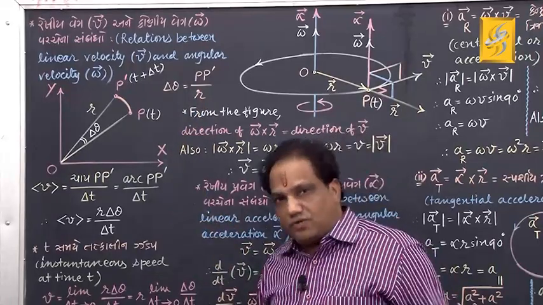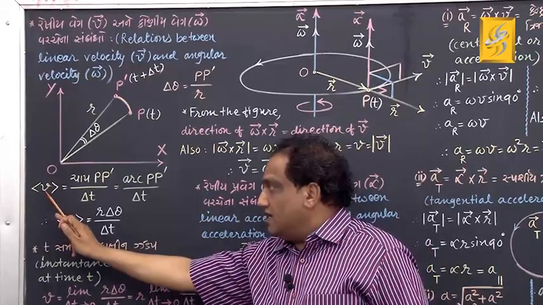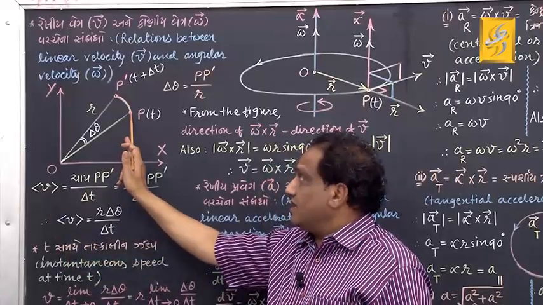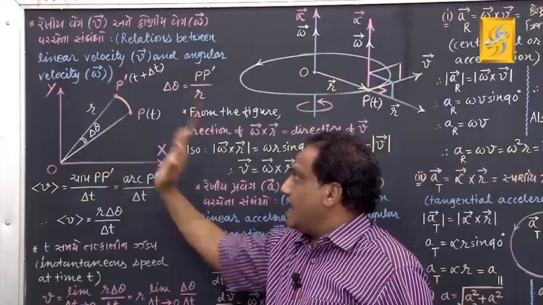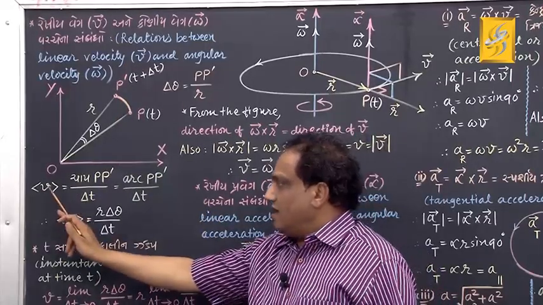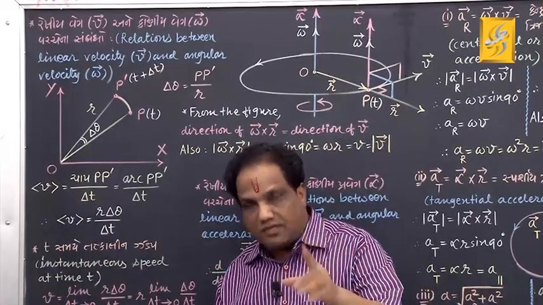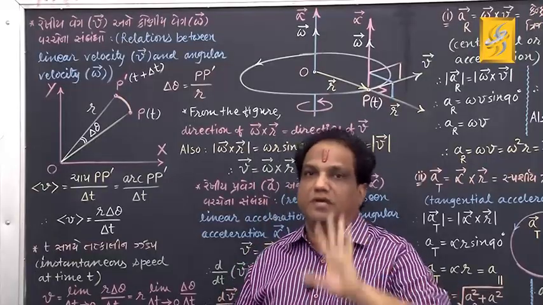Now let me find the average linear speed of this representative particle when it goes from P to P dash. Average linear speed is nothing but path length upon time taken.